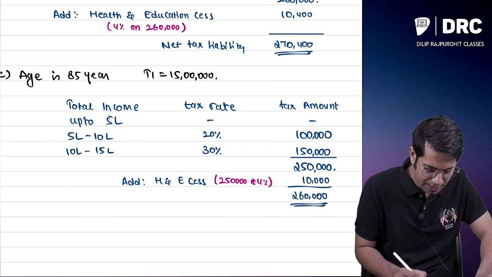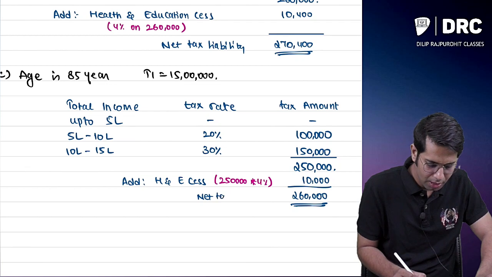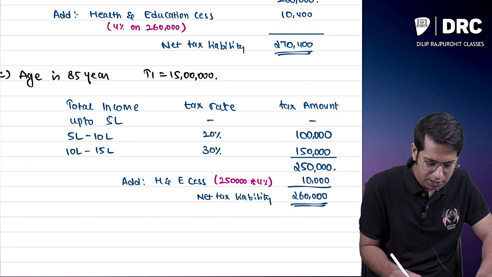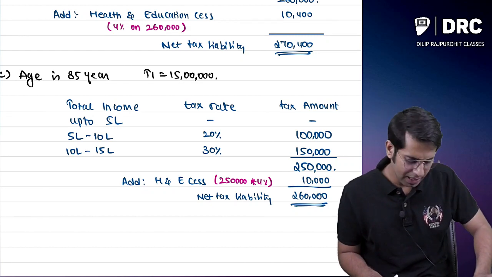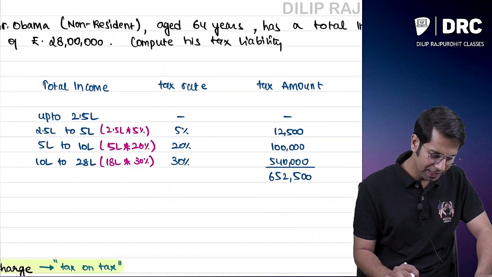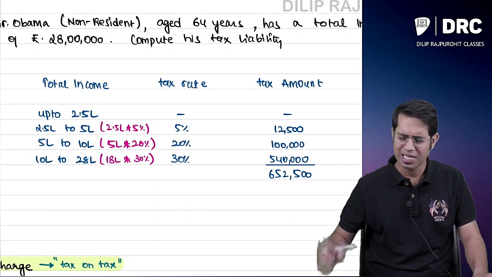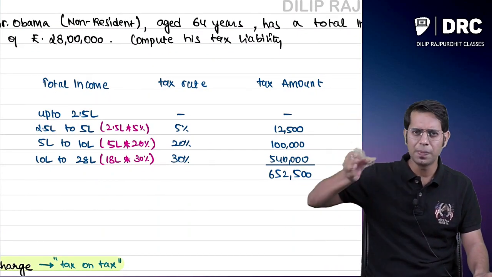2,60,000 rupees. It is my net tax liability. How much is it, sir? 2,60,000 rupees. What is this 2,60,000? This is my net tax liability. Similarly, will I have to add cess for non-resident? Yes, cess is compulsory.